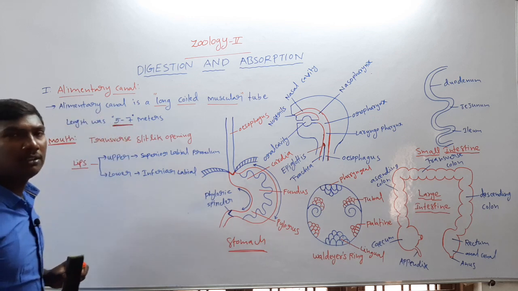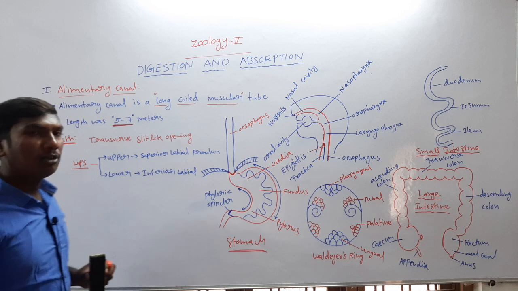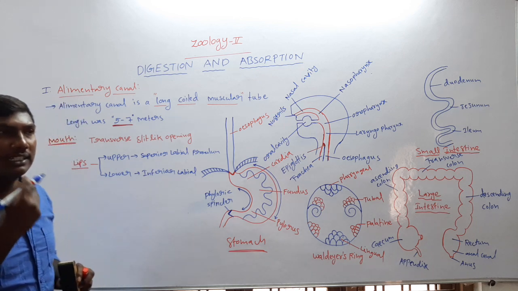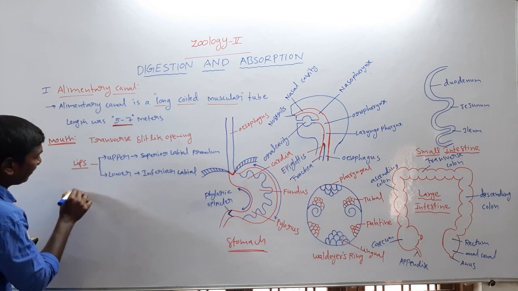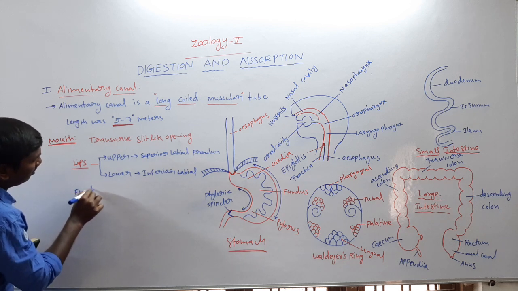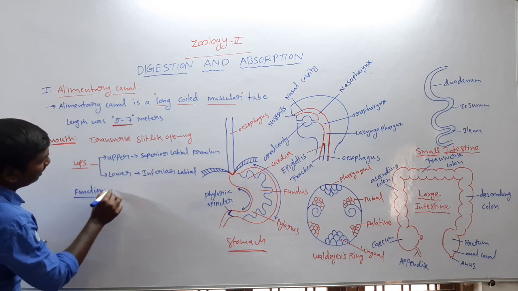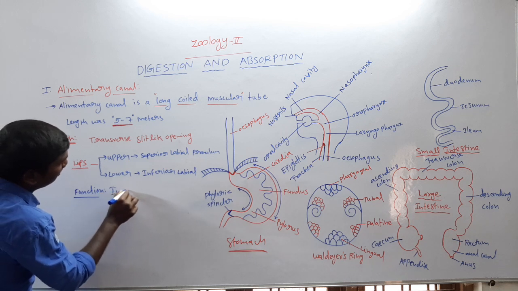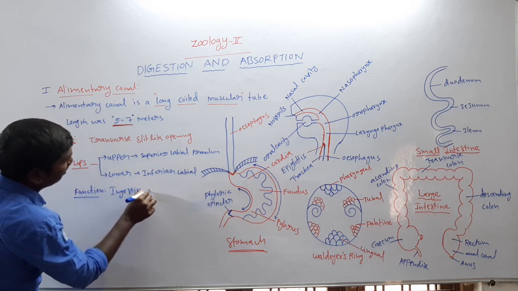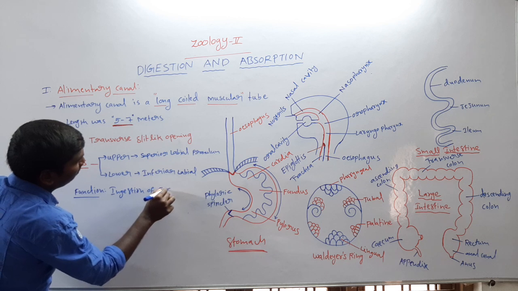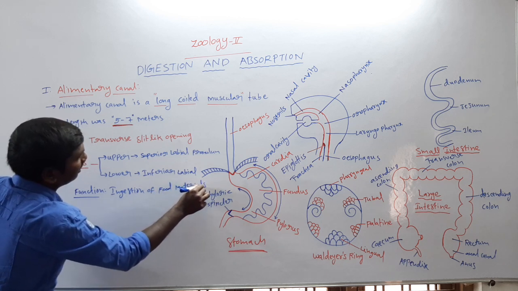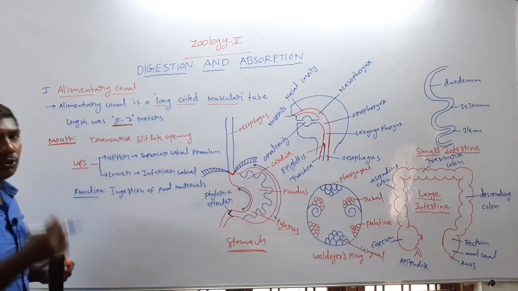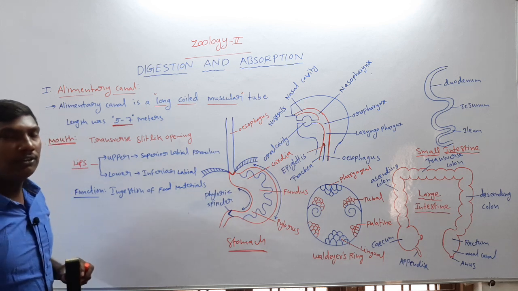Next, the mouth function: the ingestion of food materials.